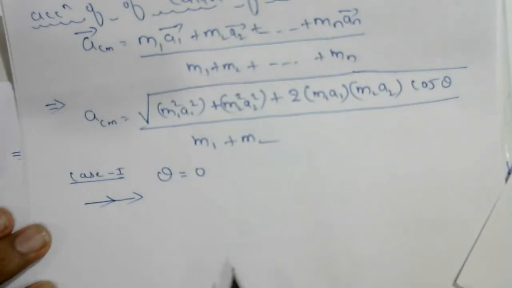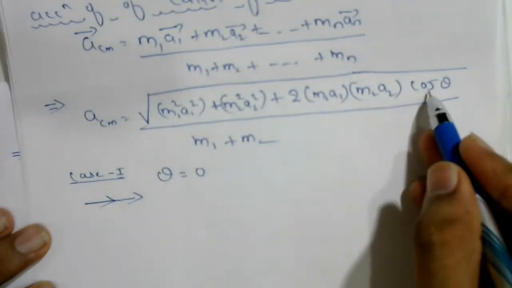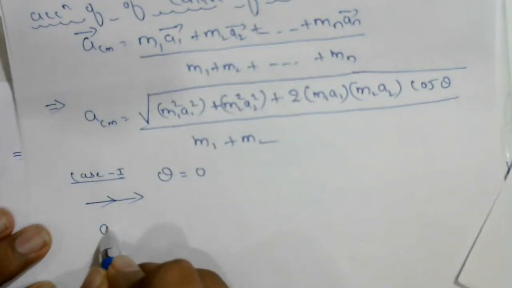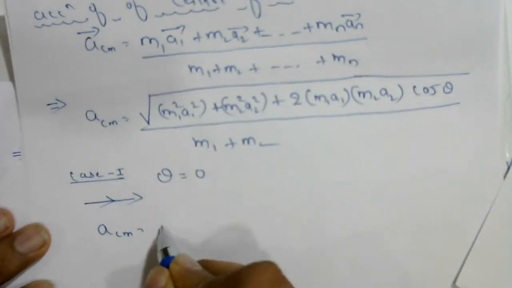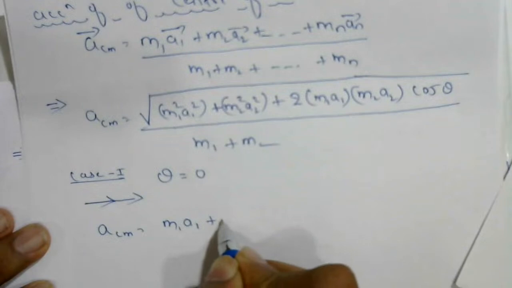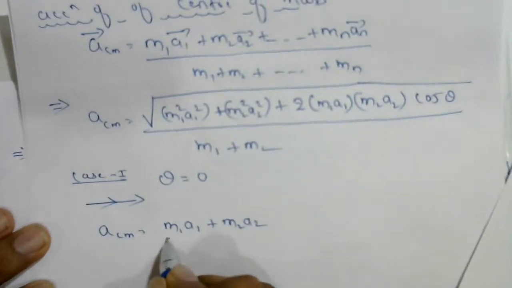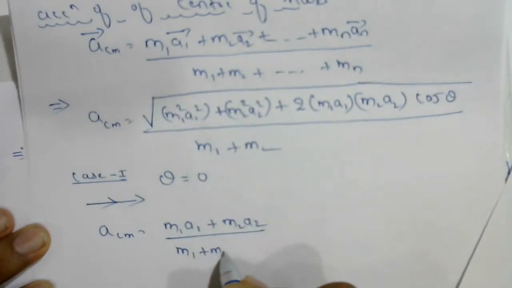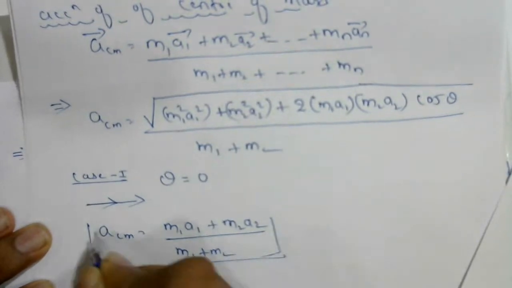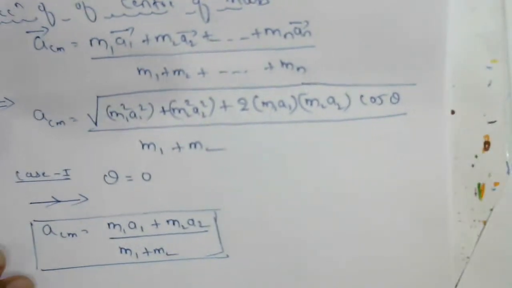If theta equal to 0, substitute here, the final equation we get is A_CM equal to m1 a1 plus m2 a2 upon m1 plus m2, same as the velocity of center of mass I just did.